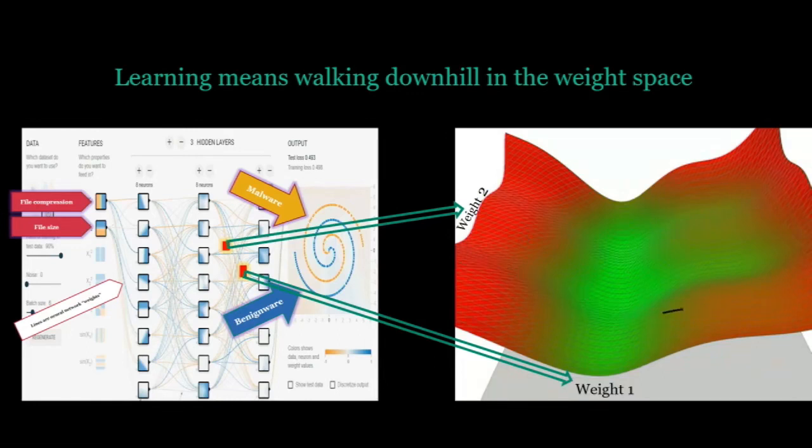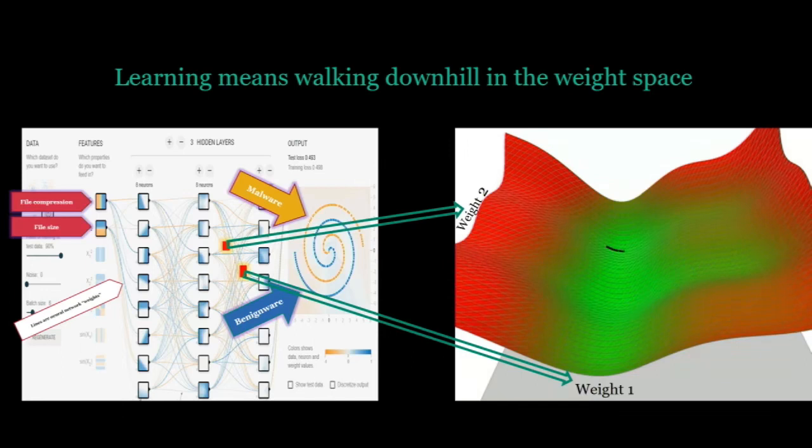So here you're seeing weight 1 and weight 2 being changed. The neural network just keeps moving in the area of steepest descent towards the green. And all it can really see is just where the greenest area is relative to its current position, right? And the way neural networks are designed, they're designed in such a way that it's easy to sort of fall down the hill towards the green region.